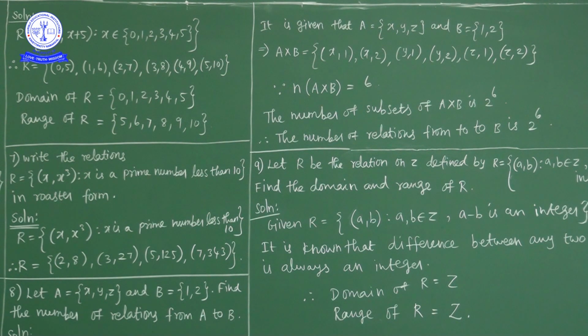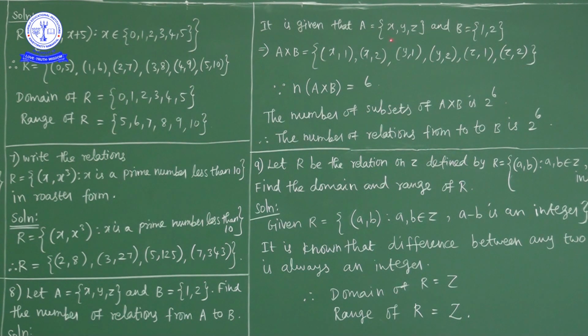Okay, next question. Let set A contain the elements x, y, z and set B contain the elements 1 comma 2. Find the number of relations from set A to set B. First of all, the number of elements in A cross B. The number of elements in A cross B will be how many? 6. We'll write those. So A cross B is equal to what?